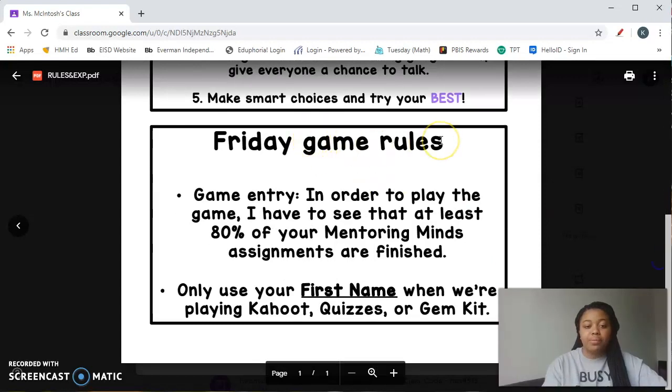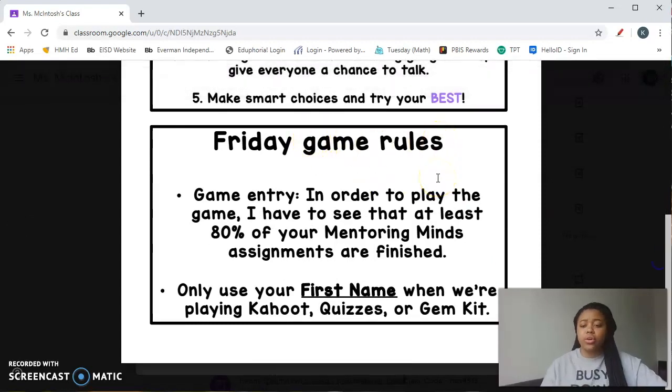Here are the Friday game rules. In order for the students to be able to join the game, I have to see that they have at least 80% of Mentoring Minds completed, okay? At least. If they don't, I'm going to kick them out even if they try to come in.